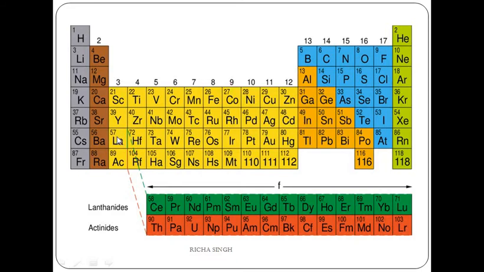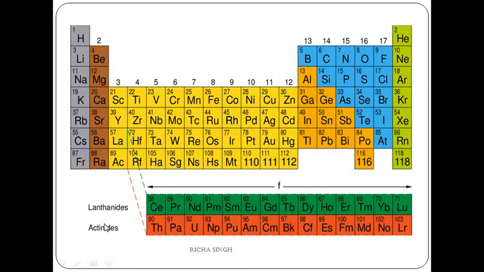From 57, the extension part is here. From 58, cerium and all these elements are known as lanthanides. And from Ac, that is atomic number 89, actinium, its continuation is here only. They are known as actinides.